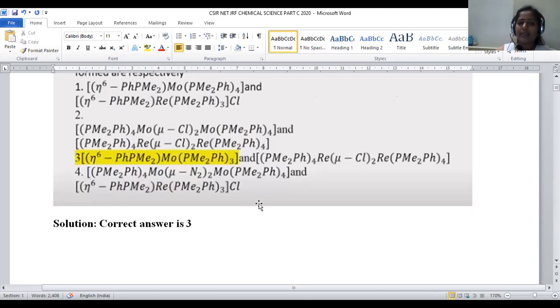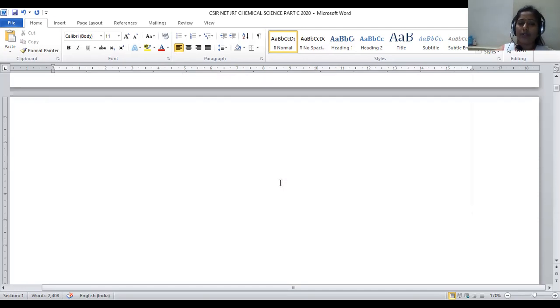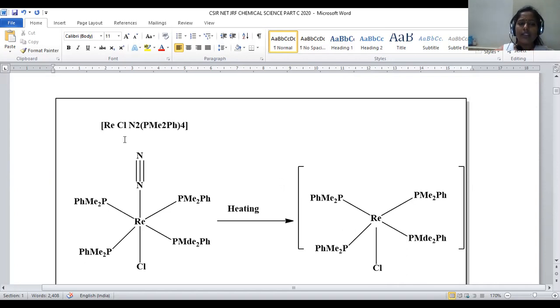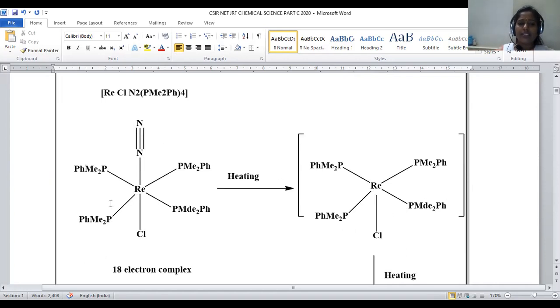Then let us discuss the second possibility, that is rhenium. What happens when the rhenium complex is heated? Again it is in the octahedral state. Rhenium is surrounded by 4 phosphine units in the equatorial position, one nitrogen molecule occupies an axial position, and a chloro ligand occupies the other axial position.